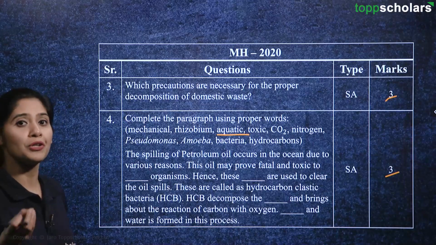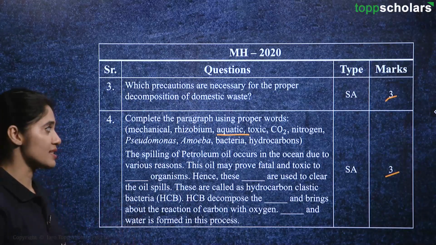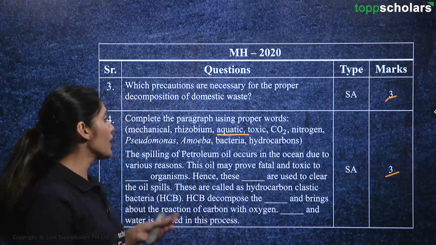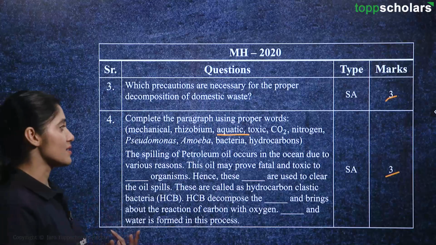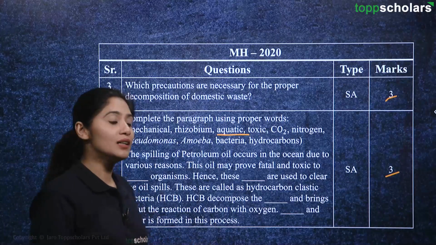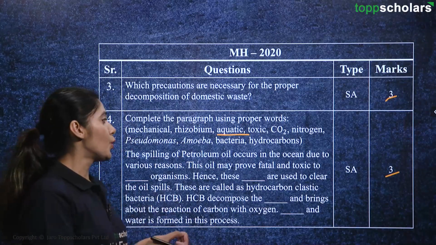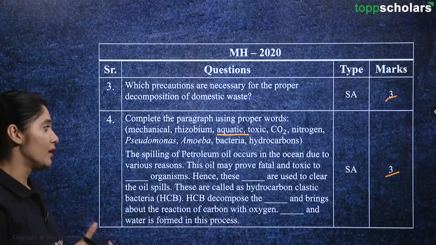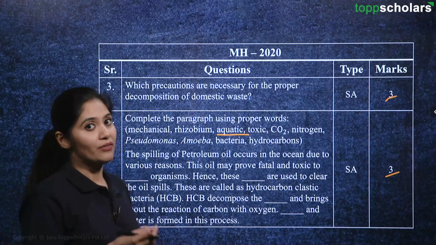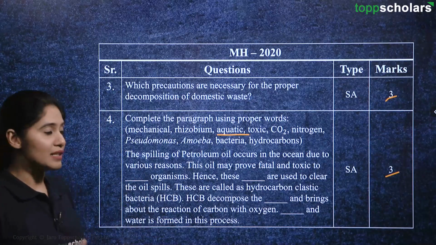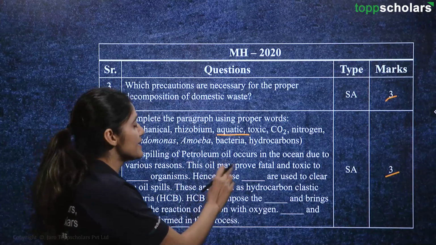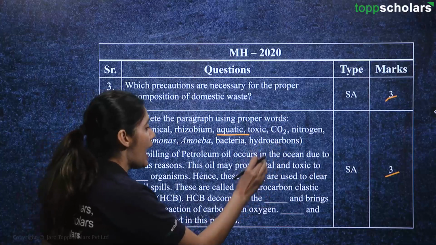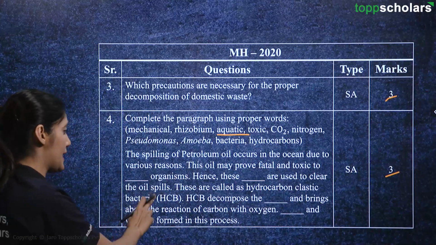Any introduction of pollutant in our natural resources is going to affect the organisms living in that habitat, right? So aquatic organisms live in the water bodies, right? So obviously any introduction of pollutant such as petroleum oil spilling on the ocean will affect the aquatic organisms living inside it. Hence, these dash are used to clear the oil spills. These are called hydrocarbon clastic bacteria, HCB.